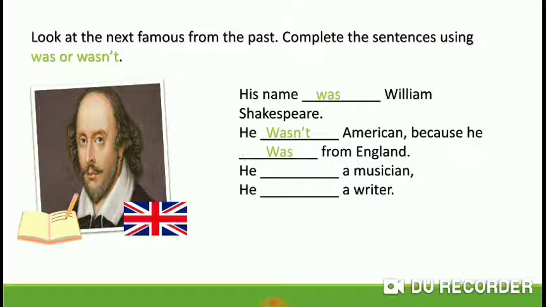The next one, he, a musician. Was or wasn't? Correct, wasn't. He, a writer. Was a writer. Remember, we use the verb to be in past to talk about nationalities, age, and also about names and occupations.